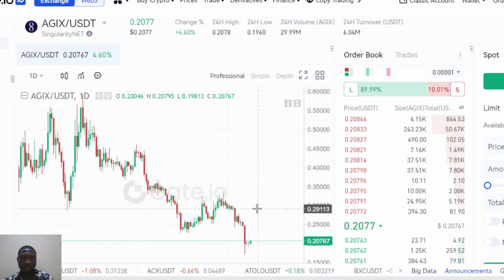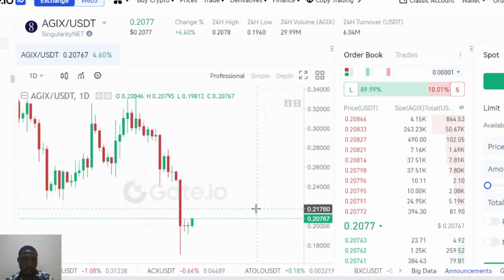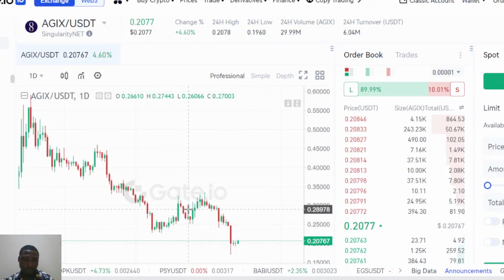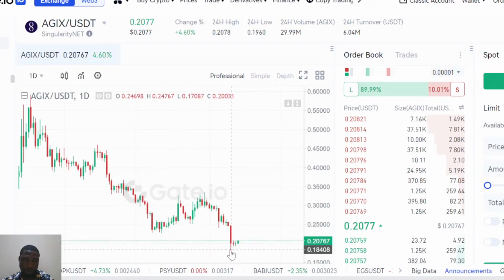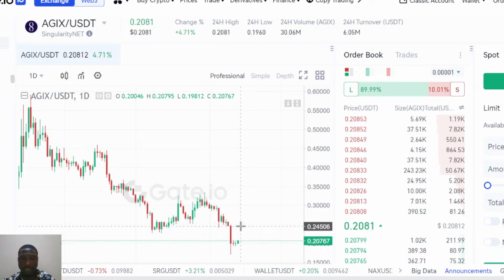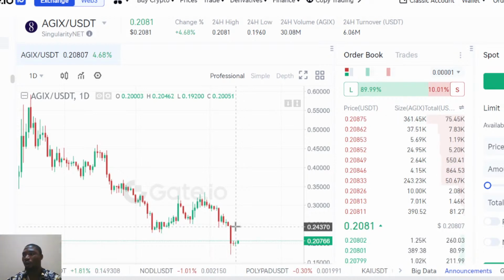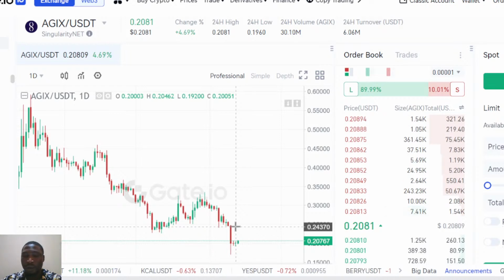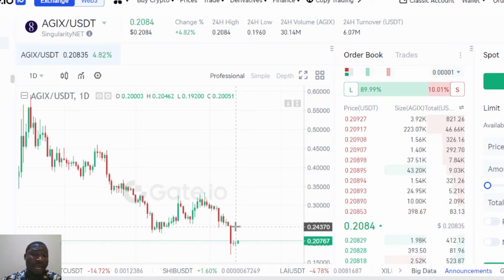So all these are basic. Now it's around 0.2 and above. Now it broke it, you can see it here. You can be seeing a very good push in the market space when looking at it in the real sense. All these analyses are very important when looking at the market space, what we need to know about it, and how we can go about it. It is very important that we take note of all these points when talking about a project like this. How can we analyze the market?